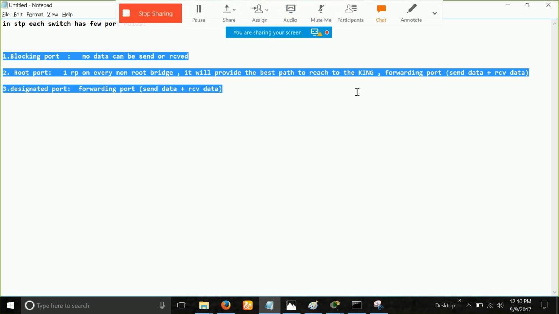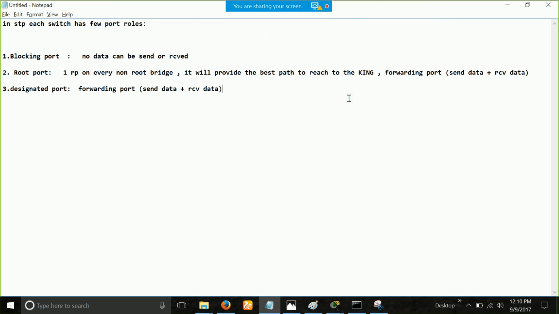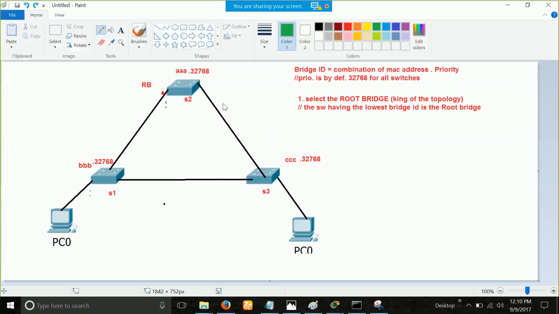Now one thing you might ask is what is the difference between a root port and designated port? The root port just provides the best path. What is the similarity? Both are forwarding. Both will forward data, but the root port is the only port that can take and send the data to the king, to the root bridge.